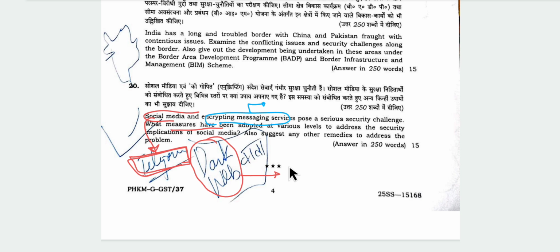How rogue elements and terrorists use dark web to fuel propaganda, because those things are encrypted, and the government agencies face enormous challenges in cracking the code.